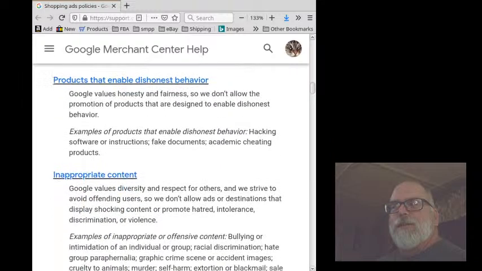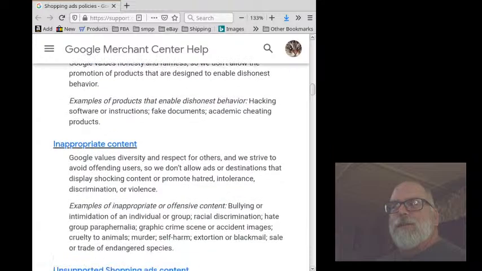Products that enable dishonest behavior. Google values honesty and fairness, so we don't allow the promotion of products that are designed to enable dishonest behavior. Examples of products that enable dishonest behavior: hacking software or instructions, fake documents, academic cheating products.